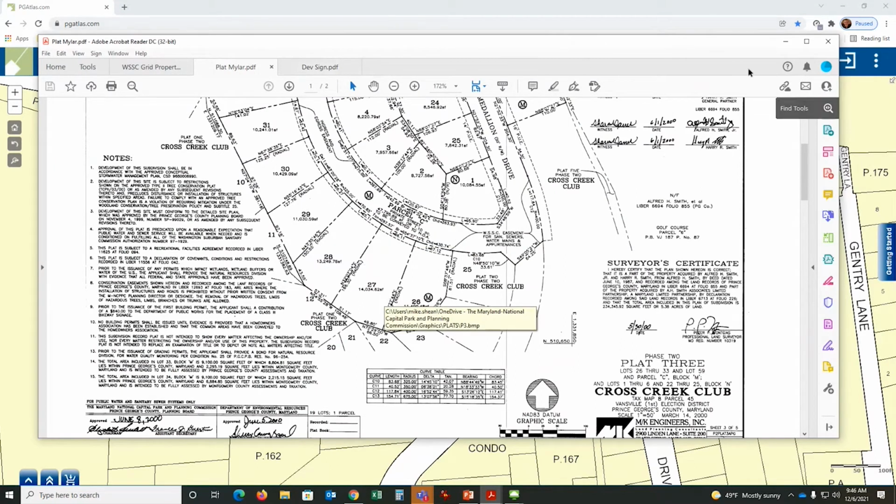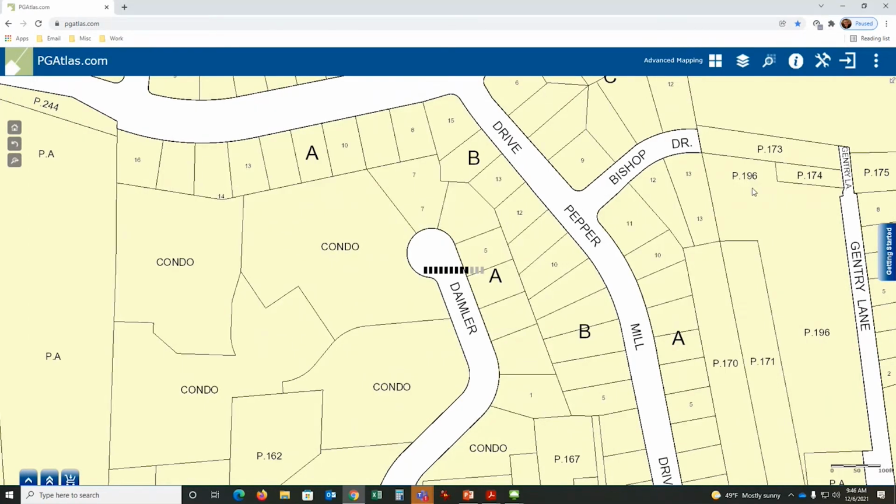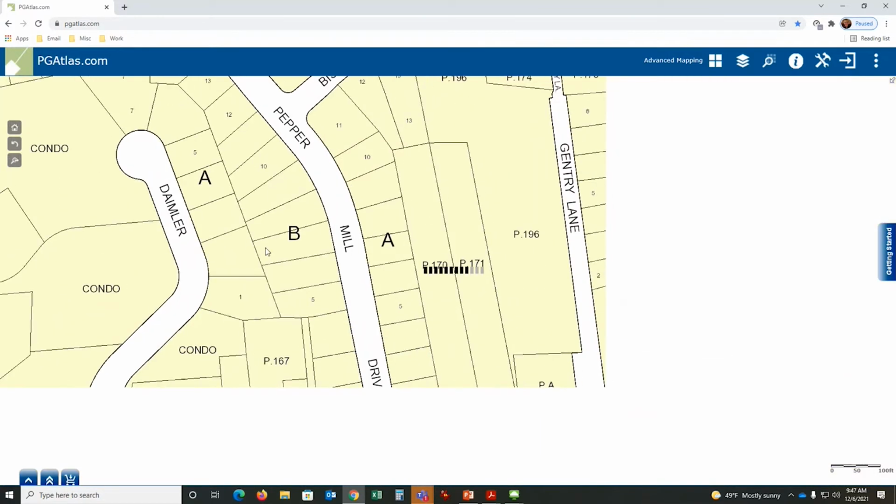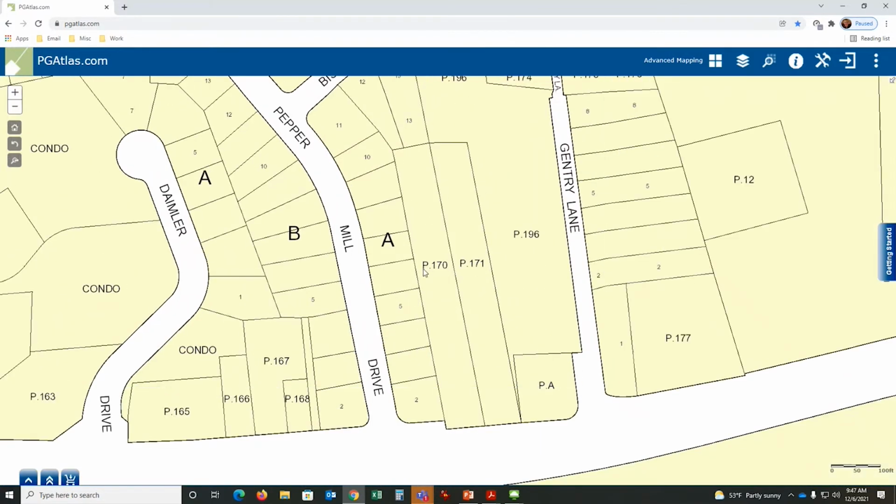We're just re-entering it as a unique identifier for a property. So you look at lot 5, 6, 7. Oh, I'm going backwards. 1, 2, 3, 4, 5, 6, 7. Block A. And the other one you want to be interested in is the parcel number. Parcel 170, parcel 171. What is the difference?